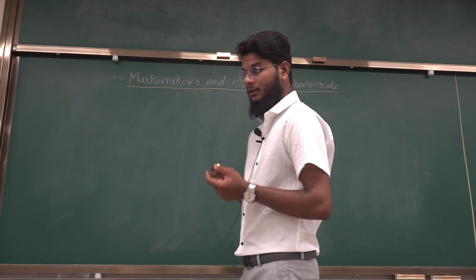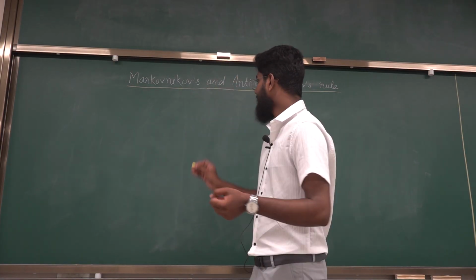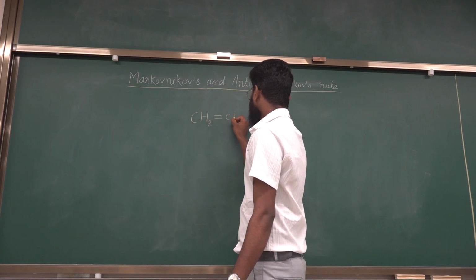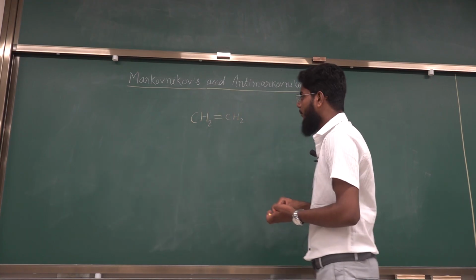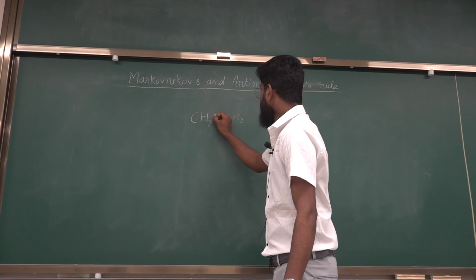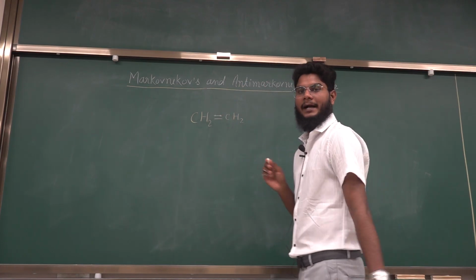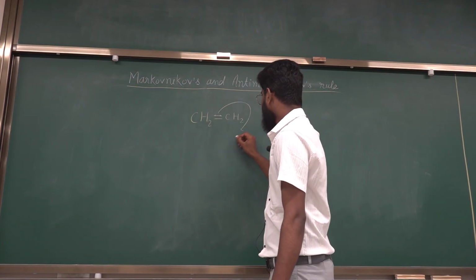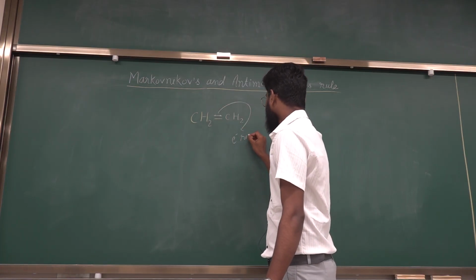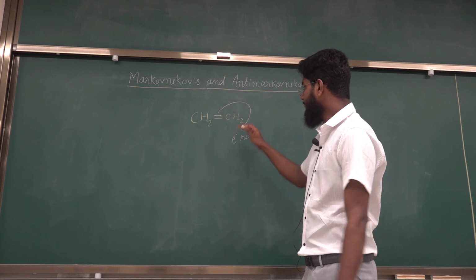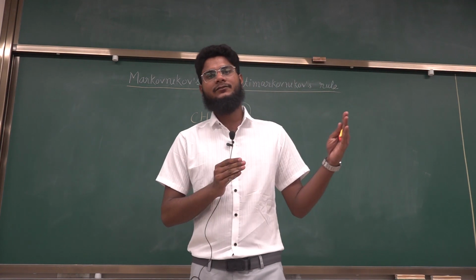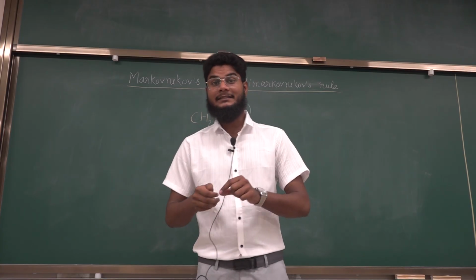Like, the question comes, what is an alkene? Alkenes are nothing but carbon compounds containing double bonds. Because of this double bond, there are pi electrons, and these pi electrons are very loosely bonded. That's why it acts as an electron rich species, and it gives electrophilic addition reactions. So do you think that all the alkenes will give electrophilic addition reactions in the same way?